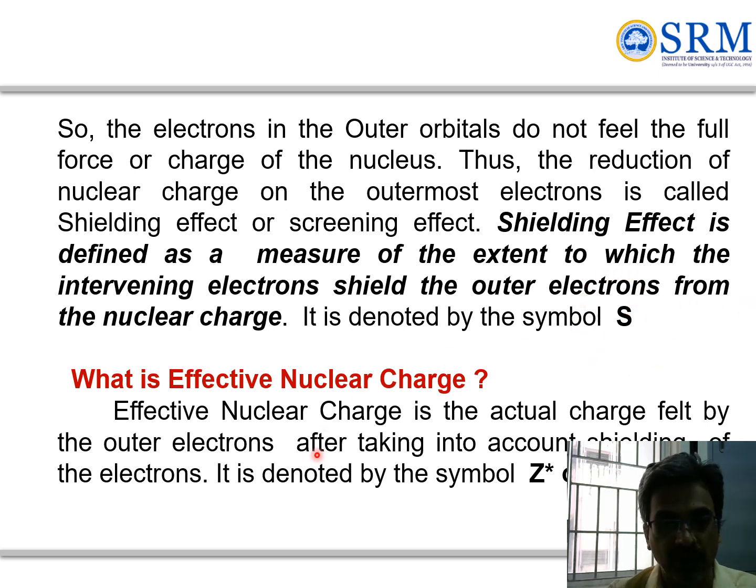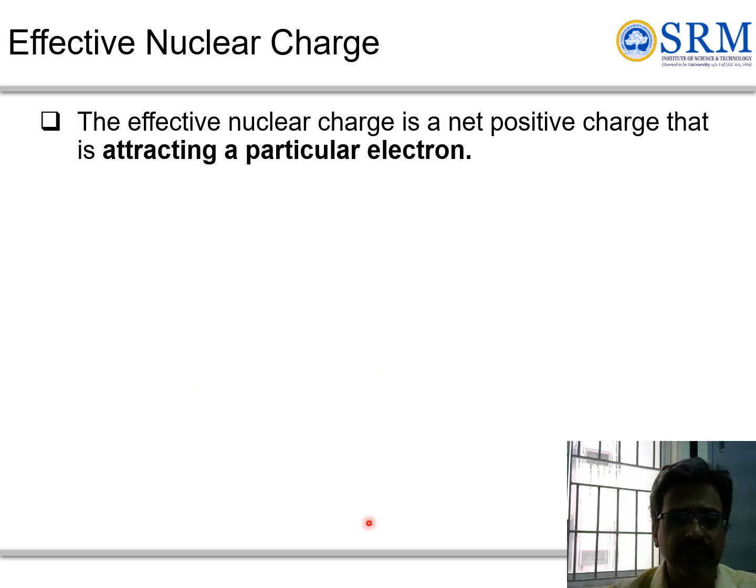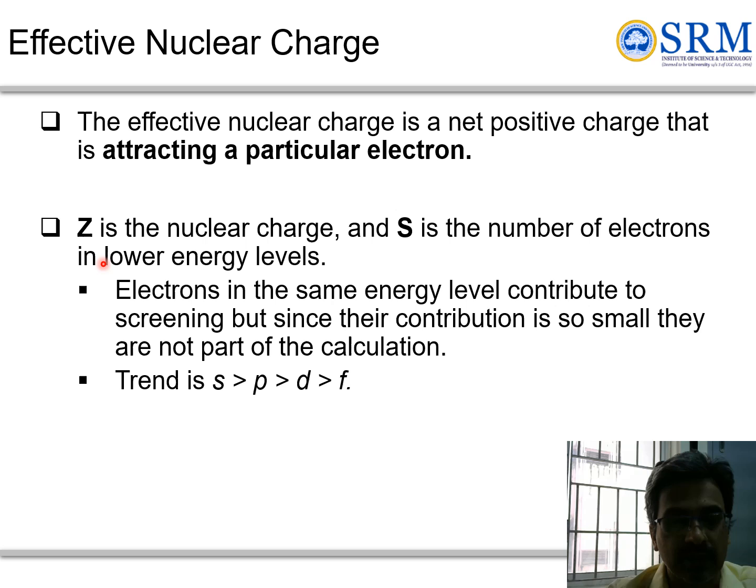So what exactly is effective nuclear charge? It is Z star, the actual charge felt by the outermost electrons, taking into account the shielding of electrons. The effective nuclear charge is a net positive charge for a particular electron, where Z is the atomic number or nuclear charge, and S is the shielding, the number of electrons in the lower energy levels.